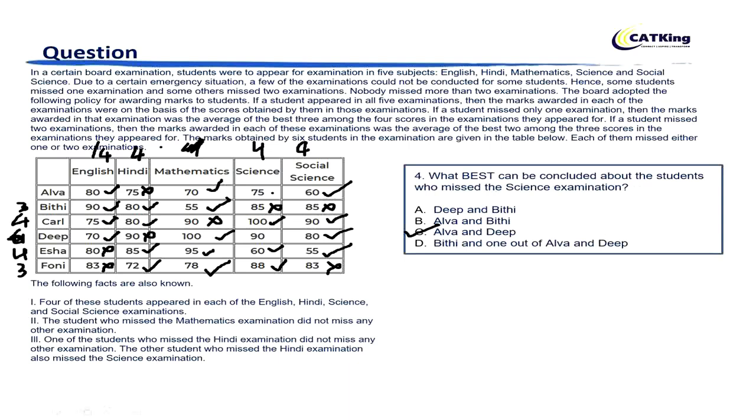Again, let's see what question number 4 is asking. What best can be concluded about the students who missed the science examination? Science, okay. So we know that if Alva attempted, Deep would have missed, and if Deep attempted, Alva would have missed. Who missed? Bitti definitely missed. So Bitti has to be there, Bitti and 1 out of Alva and Deep. So option D is the correct answer.